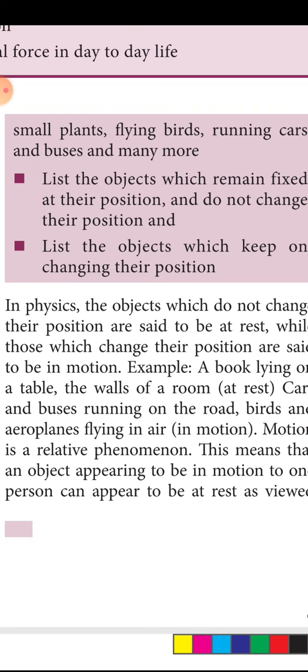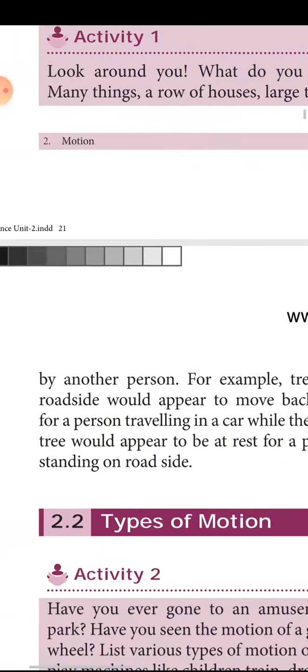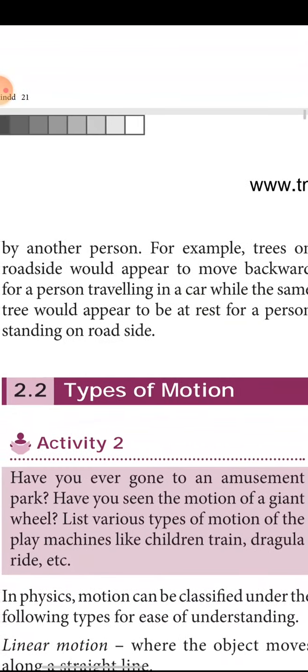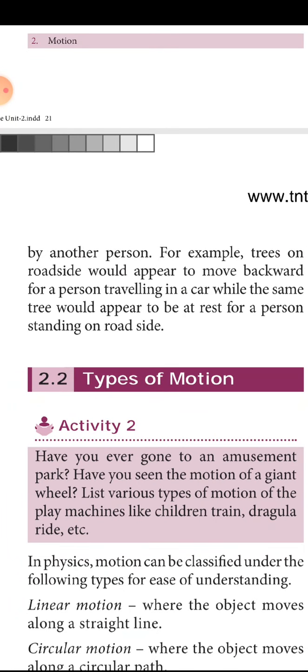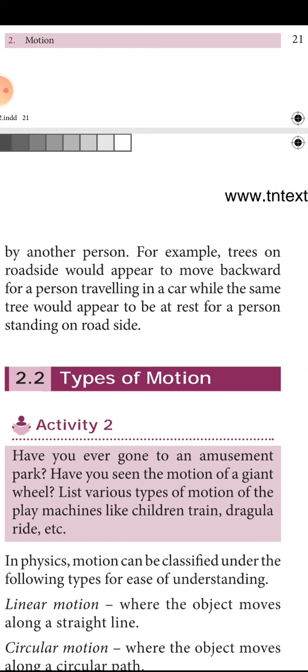This means an object that appears to be in motion to one person can appear to be at rest to another person. For example, trees on the roadside would appear to move backward for a person traveling in a car, while the same tree would appear to be at rest for a person standing on the roadside.